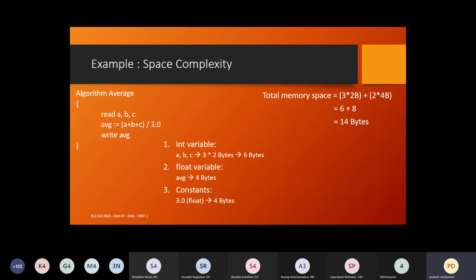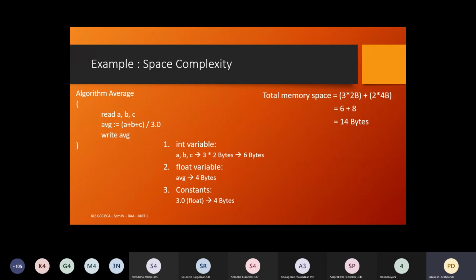So we can keep it aside, meaning we can exclude it from calculating the space complexity, because the space complexity depends directly upon the instance characteristics. Remember this word, instance characteristics. Instance characteristics means the type of the externally supplied inputs to a particular algorithm.